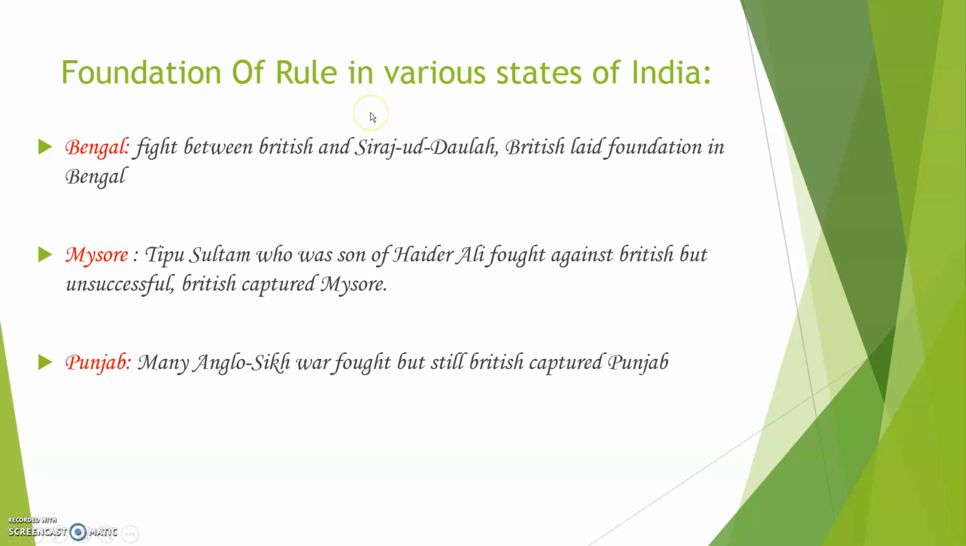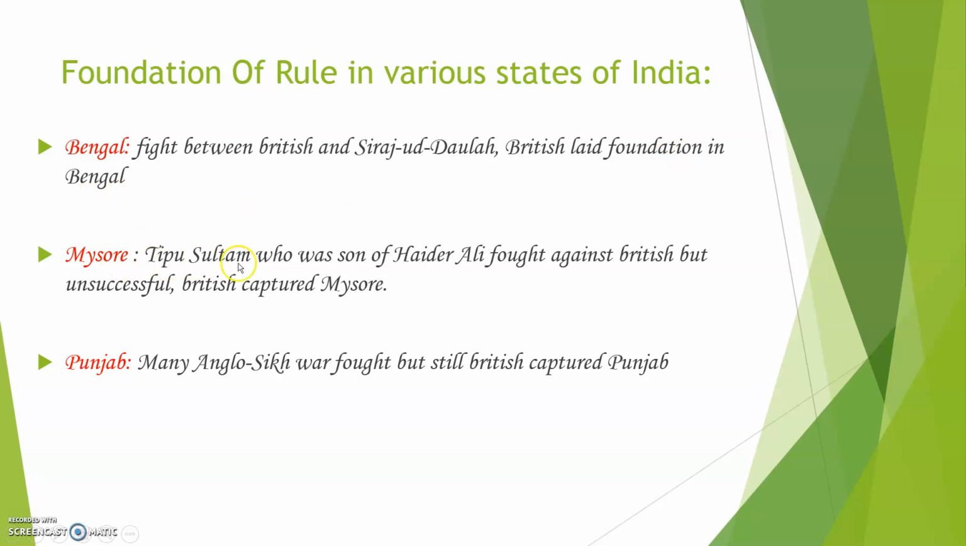Now, England slowly and gradually started to lay its foundation and rule various states in India, and these were the three important states through which England started to rule first. First is Bengal. When the British came to India, they first had to fight a person called Siraj-ud-Dawla, who was then the king of Bengal. They had a fight, and the British laid the foundation in Bengal.